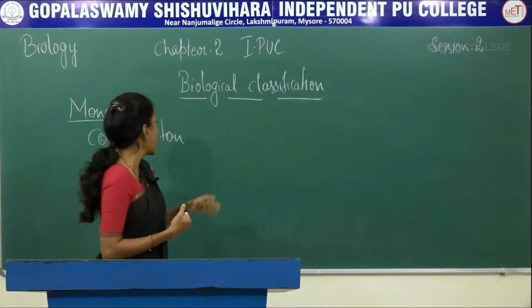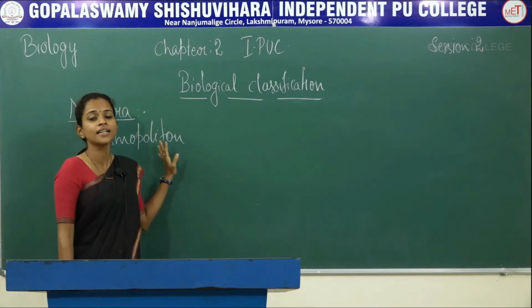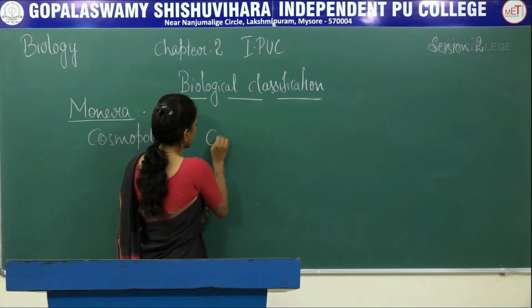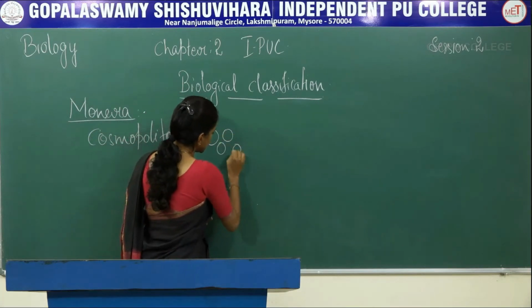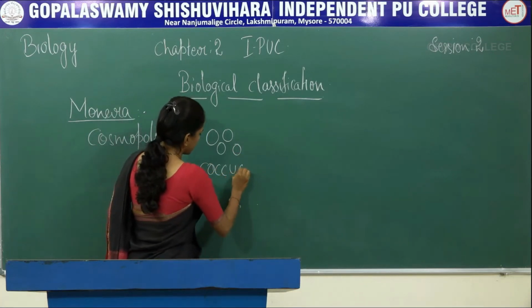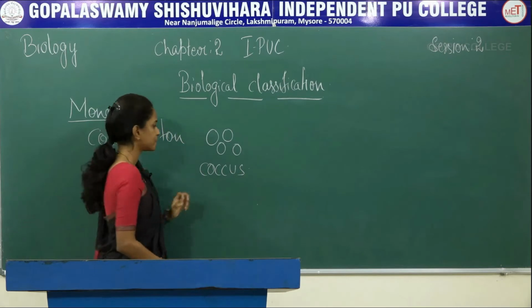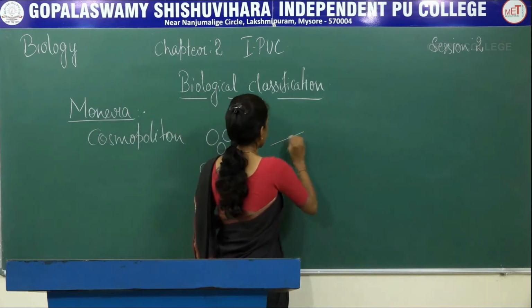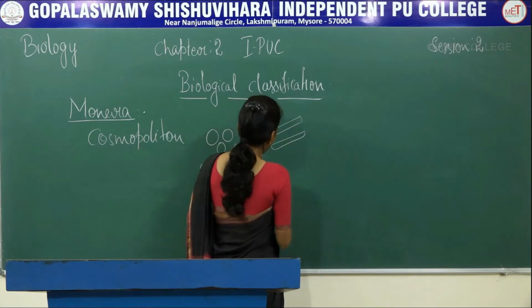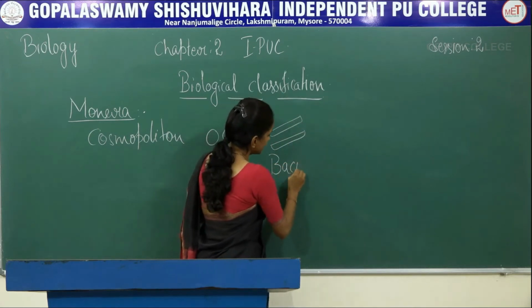Based on the shapes, bacteria can be classified into 4 different types. If the bacteria are circular, then it is called coccus. If it is rod shaped, they are called bacillus.